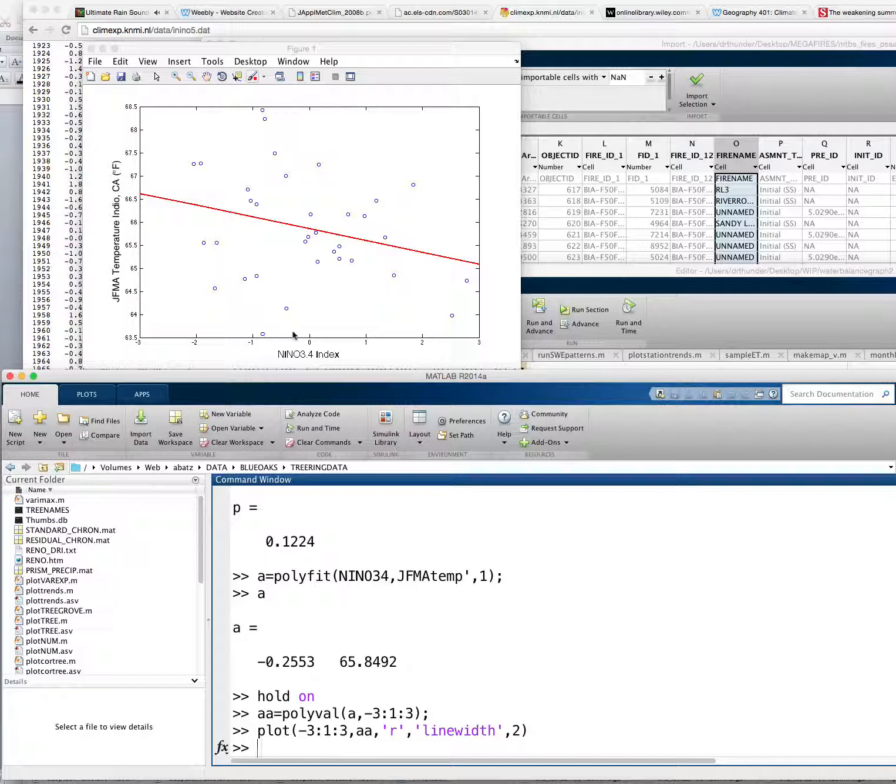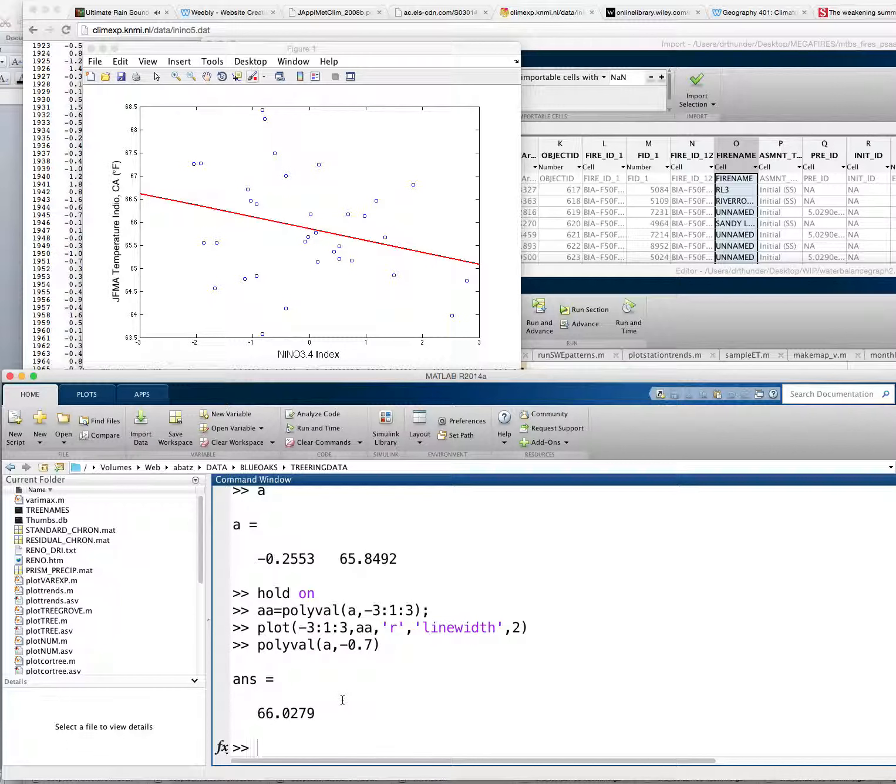Okay, so you could eyeball where negative 0.7 falls on this line, or we could use the MATLAB interface here to just tell us what the value of our model would be for an El Nino index of negative 0.7. We can just type that in here, and it returns us a value of 66.02 degrees Fahrenheit. So that would be our prediction based purely on the Nino 3.4 index.